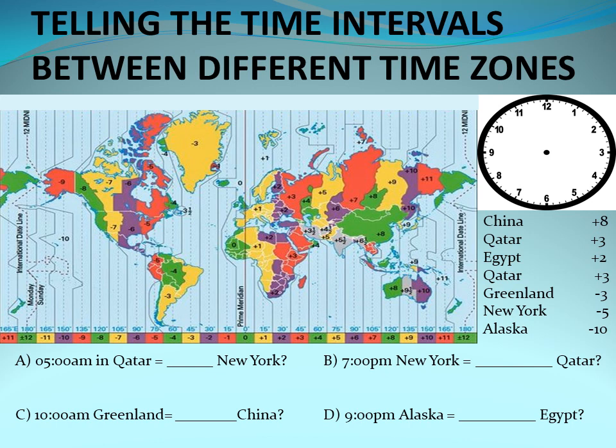In the morning, and New York is going to be 7 p.m. yesterday. Okay, so that's how it works. Now let's count the total hours. In fact, if New York is on 7, that means Qatar is how many hours ahead? 1, 2, 3, 4, 5, 6, 7, 8. That means we're actually 8 hours ahead of them. So you can always keep that in mind, okay?